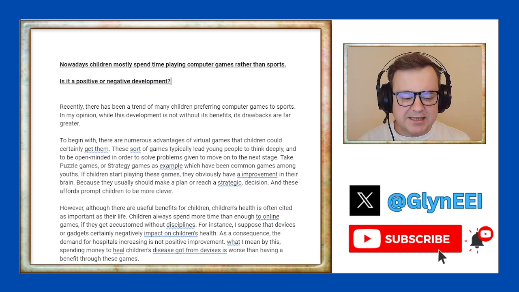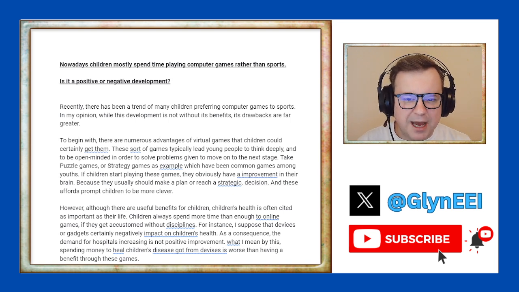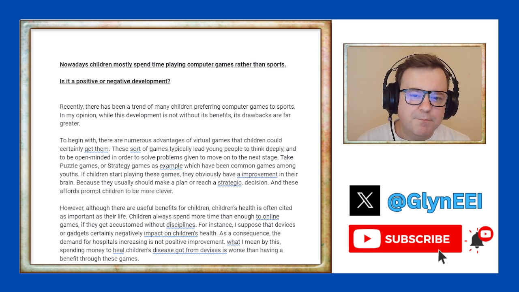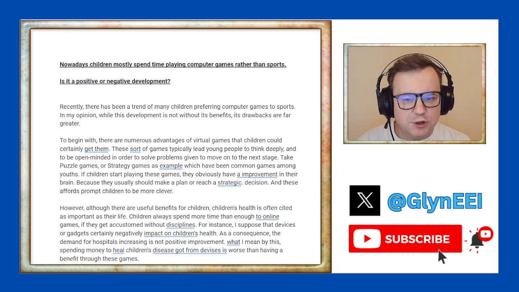But in this essay, we must accept it as a fact. Is it a positive or negative development? So is it a good thing that children nowadays mostly spend time playing computer games instead of sports? Or is it a bad thing?